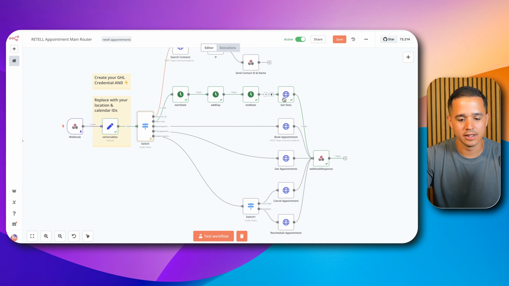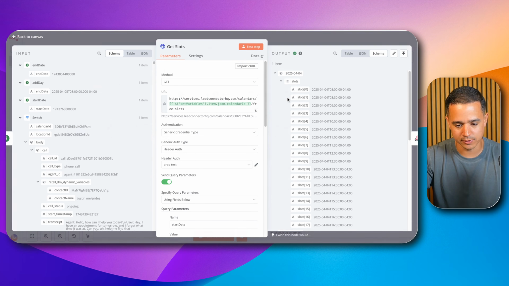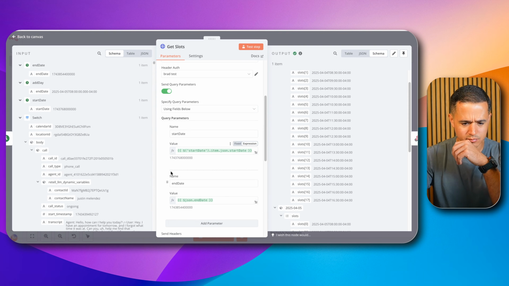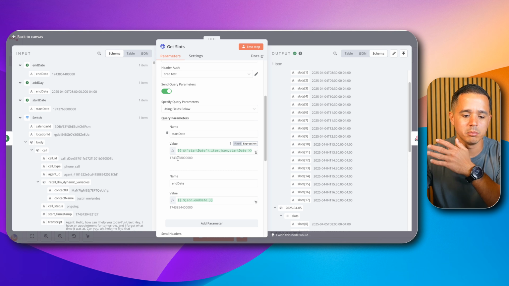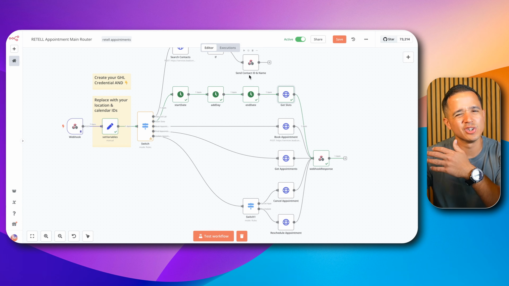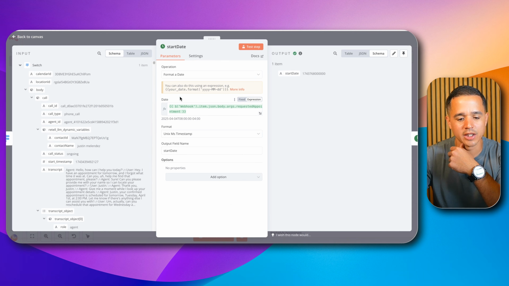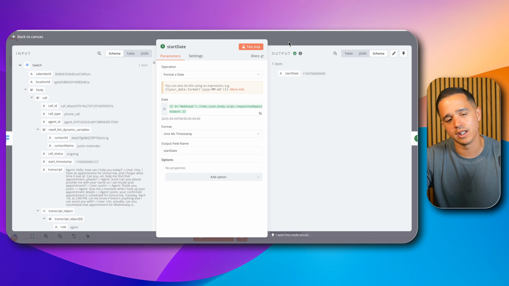But what's happening here is Go High Level wants this information in a specific format. If you reference their docs, they want a start date and an end date in what's called epoch time in milliseconds. So we need to do some time conversion, and I don't want to use AI. So the way we do it is with these 3 time nodes. Essentially, I'm taking the start date and formatting it as a Unix MS timestamp. That's synonymous with epoch time in milliseconds, okay? Unix time, epoch time, used synonymously. It's not incredibly important that you understand exactly what that is or the origins of it, but we need to be able to format it in order for our tool to work appropriately.